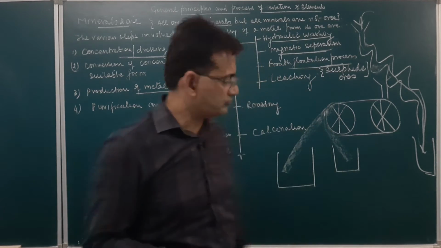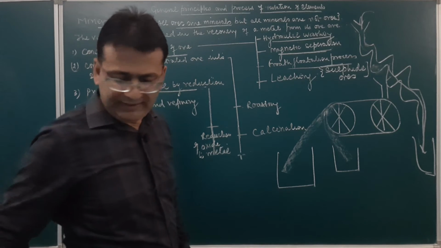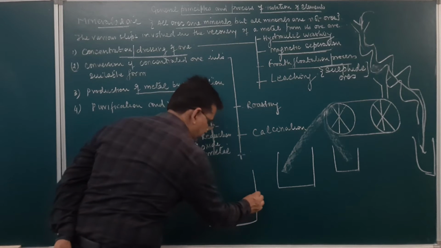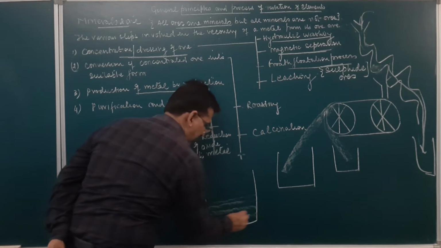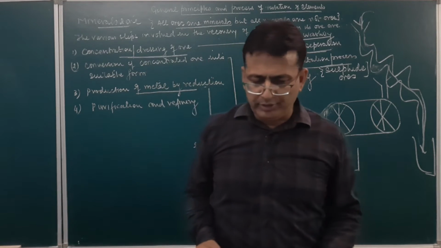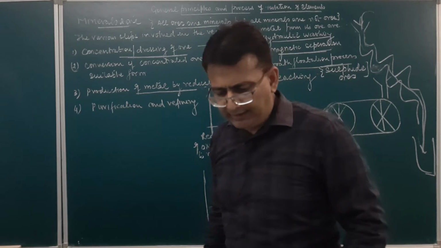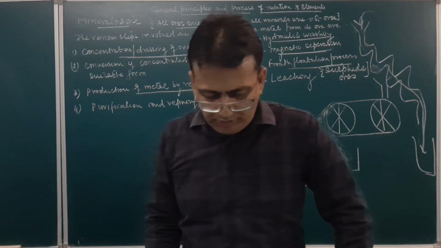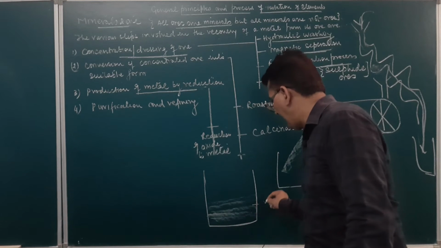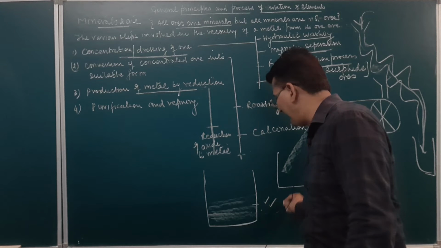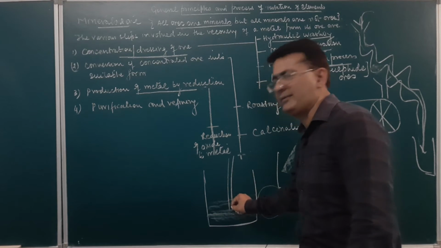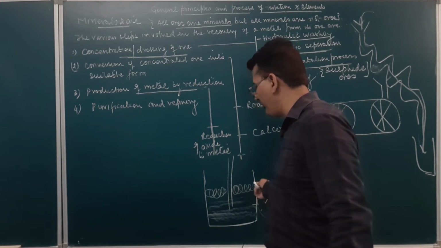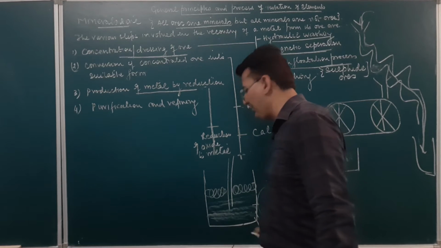We take a tank, and in this tank we take a sulfide ore. To this sulfide ore, we will add some collectors, such as pine oil, water, etc. So we'll take the ore, add pine oil to this, add water to this, add xanthates to this, and we'll pass compressed air. When we pass the compressed air, the sulfide ore will be obtained in the form of a froth, whereas the impurities can be separately collected.